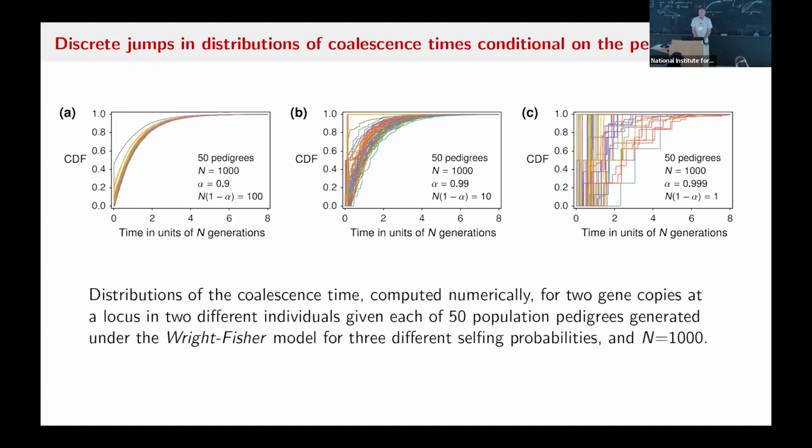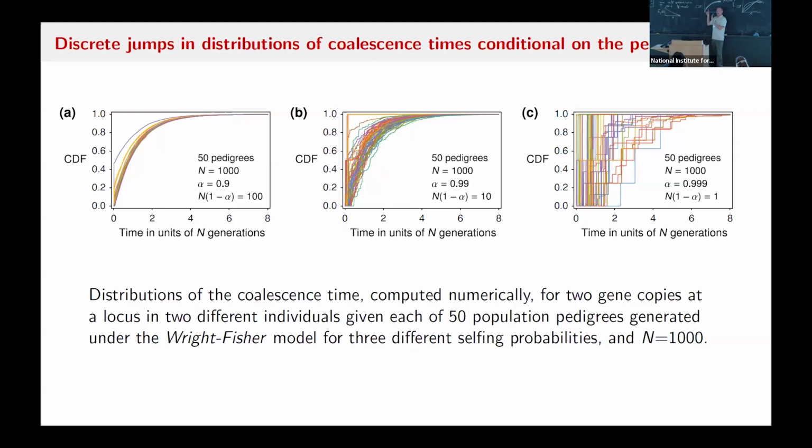Here are some simulations that just show this kind of thing happens also in the Wright-Fisher model. These are Wright-Fisher simulations with a population of 1,000 and 3 different selfing rates. And then I'm showing also on the graph the rescaled rate of outcrossing. And so the one on the far left would be the closest one to the normal partial selfing model when that rate of outcrossing is pretty big. But you can see it's not quite all looking like an exponential. It's got some other stuff going on.